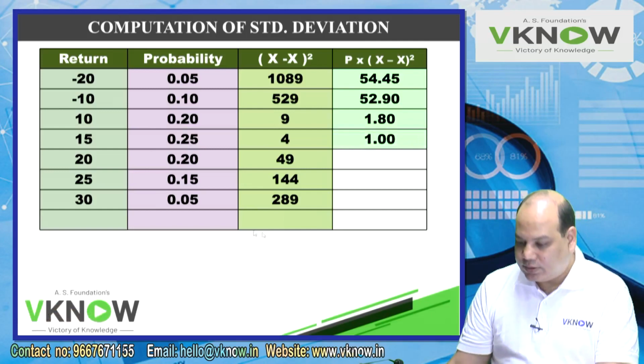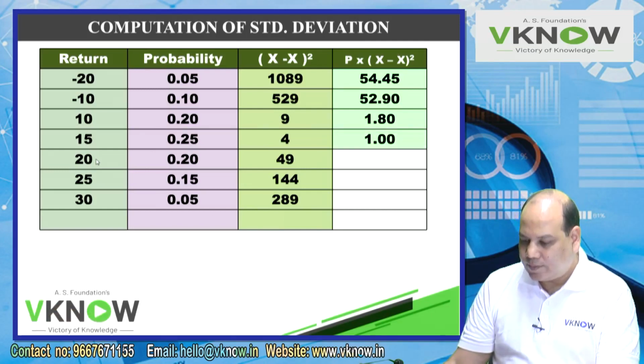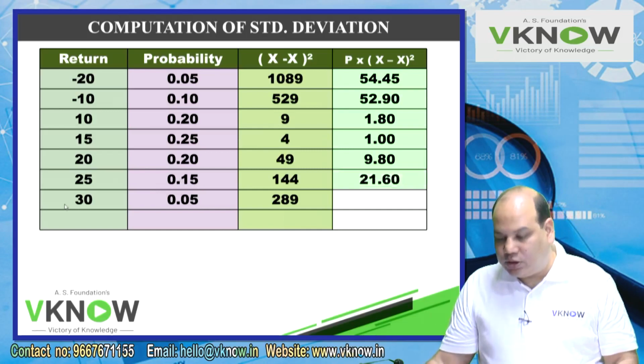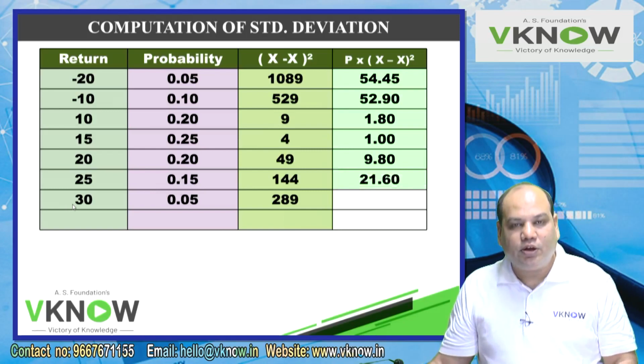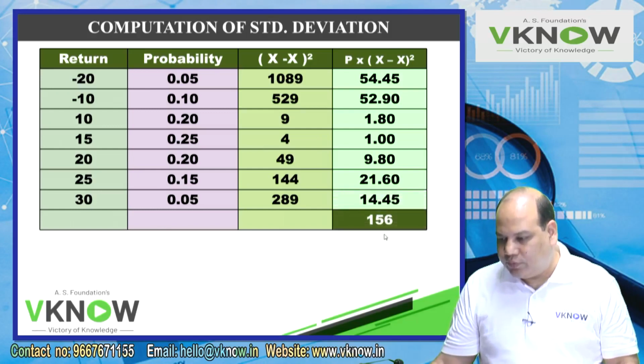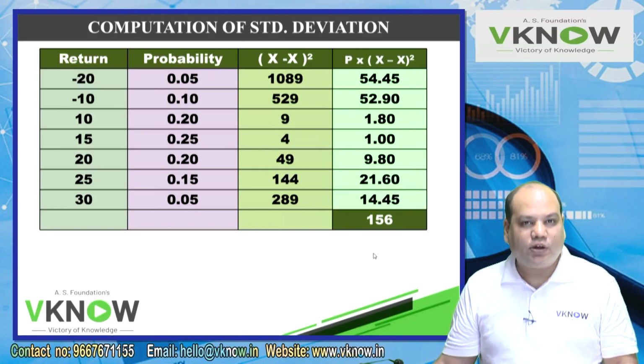Memory plus. 20 minus 13 into equal to into 0.2, 9.80, memory plus. 25 minus 13 into equal to into 0.15, and memory plus, that is 21.60. 30 minus 13 into equal to into 0.05 equal to, memory plus, 14.45. Memory recall, 156. This way you have to solve fast.